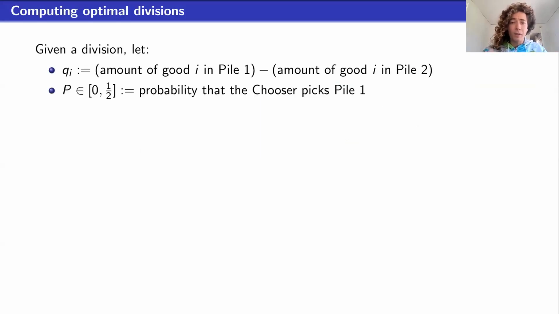And so I want to tell you about how we go about solving this problem in the paper in some special cases. So I'm going to define an auxiliary variable q_i, which defines the division for each good i. It's the amount of good i in pile 1 minus the amount of good i in pile 2. And so this is going to range from -1 to 1. And we're going to call capital P the probability the chooser picks pile 1, which, if the divider is doing a good job, should always be at most 1/2 because they prefer pile 1.